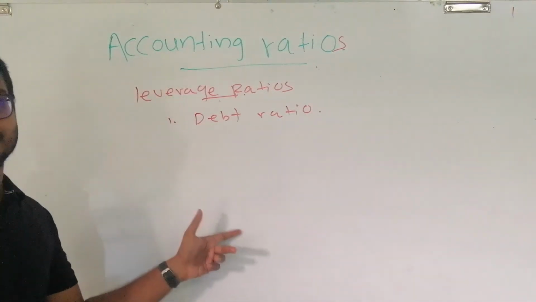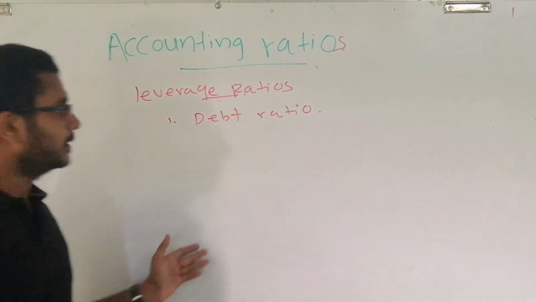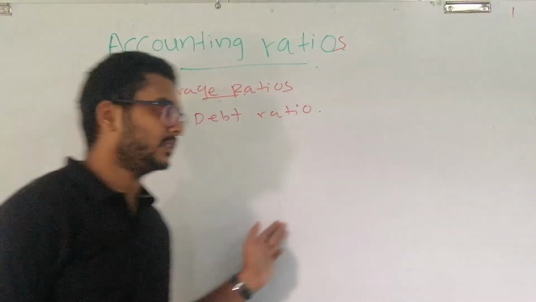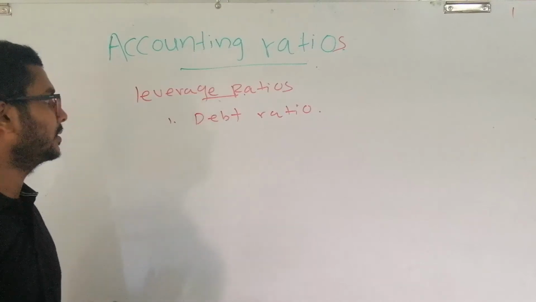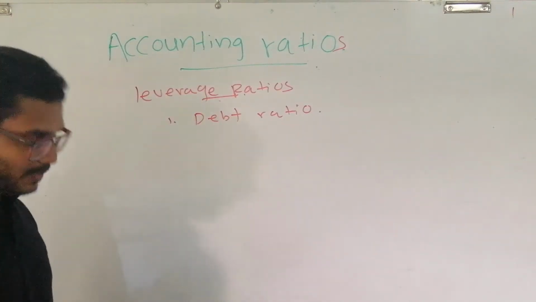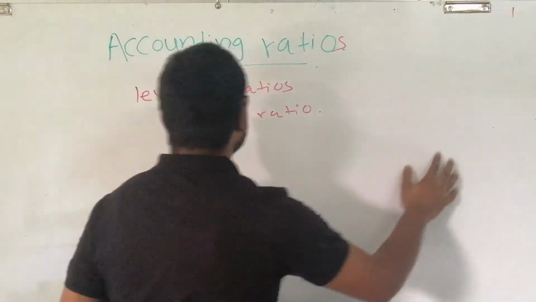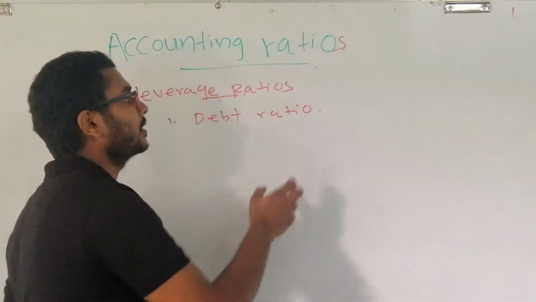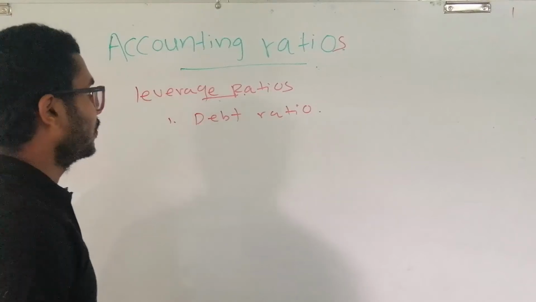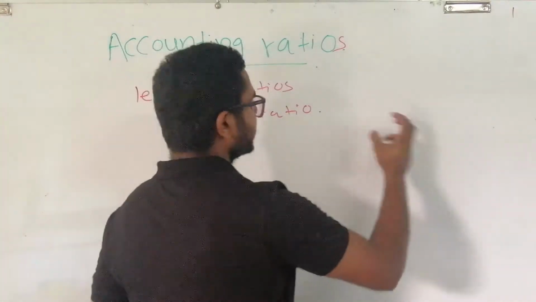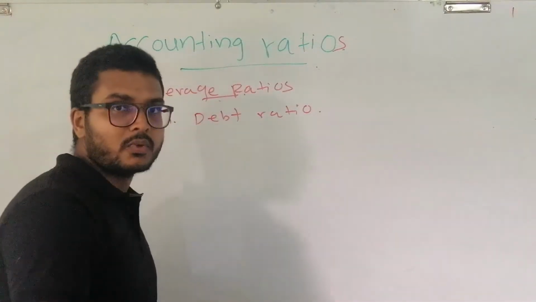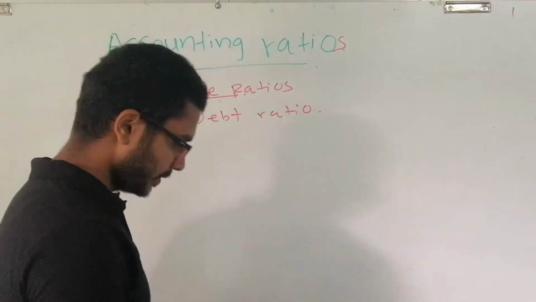Here, what is the debt ratio? What does this mean? That is the most important question at this point. In the debt ratio, we measure the percentage of debt capital from its total capital.